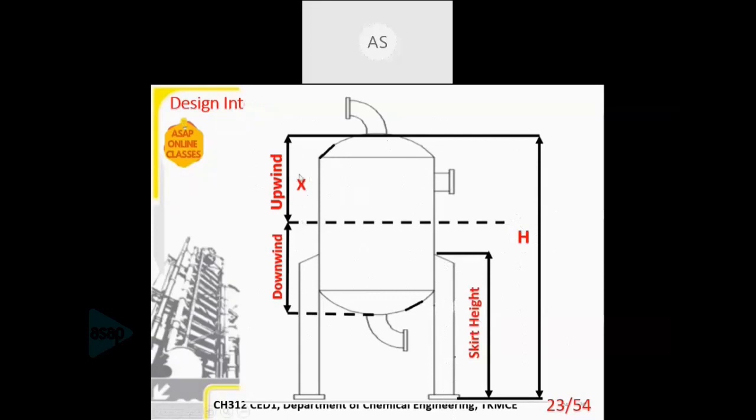Then this is the X I mentioned. So X is measured from the top of the column, from the top of the column till a particular location somewhere in between. It need not be the center. It can be below the center or above the center. This is just representation. So from the top of the column to any point in the column, I'm calling that height as X, and I'm calling that the upwind side. And whatever is below that, I'm calling the downwind side. So we'll be performing stress analysis on the upwind side as well as on the downwind side.